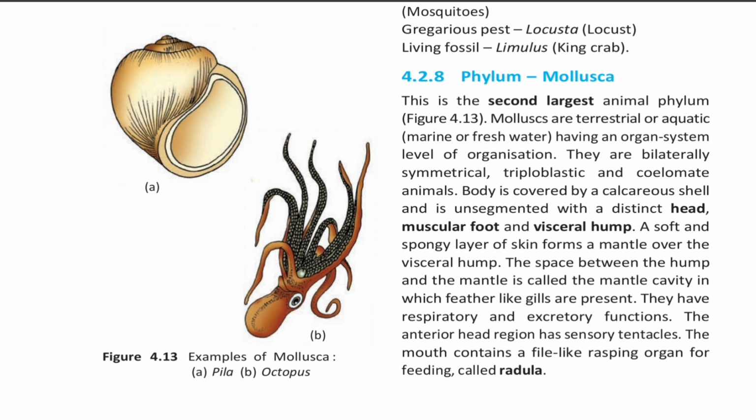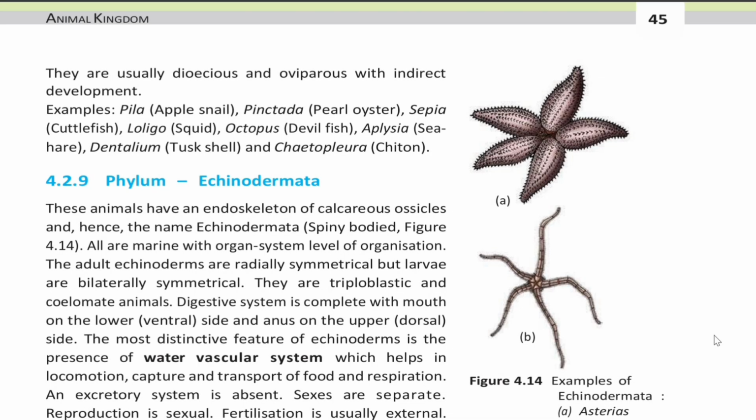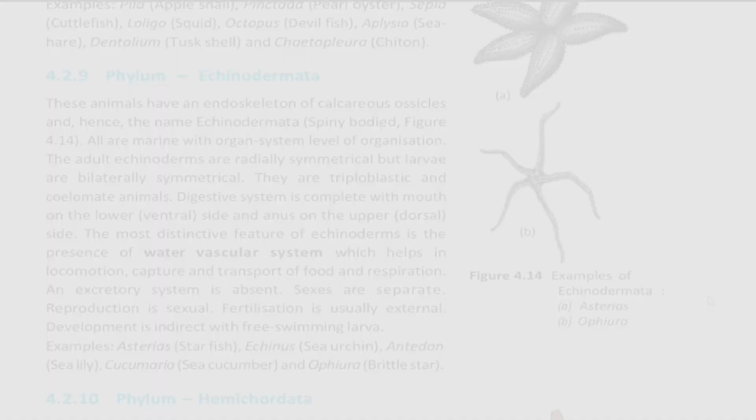They have respiratory and excretory functions. The anterior head region has sensory tentacles. The mouth contains a file-like rasping organ for feeding called radula. They are usually dioecious and oviparous with indirect development. Examples: Pila, that is apple snail; Pinctada, that is pearl oyster; Sepia, that is cuttlefish; Loligo, that is squid; Octopus, that is devilfish; Aplysia, that is sea hare; Dentalium, that is tusk shell; and Chaetopleura, that is chiton.